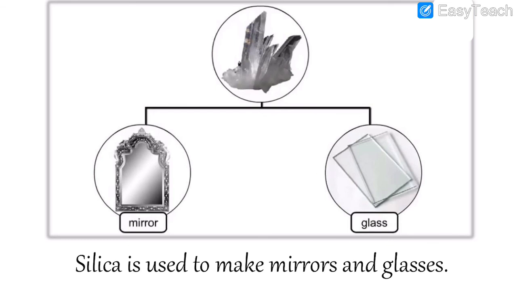See, glass, mirror. How do we make this glass and mirror? We can make it with the help of silica. You look in the mirror when you get ready. We need glass for so many things. So these things are made from silica.